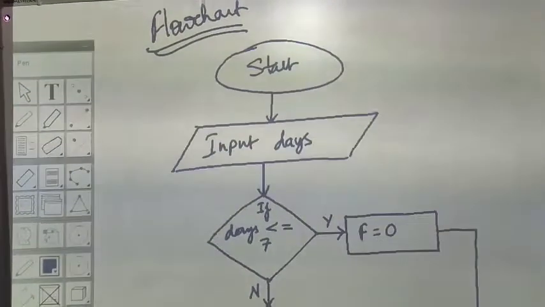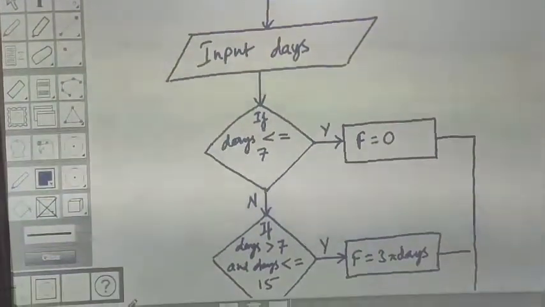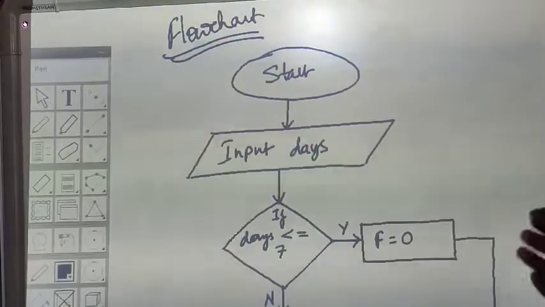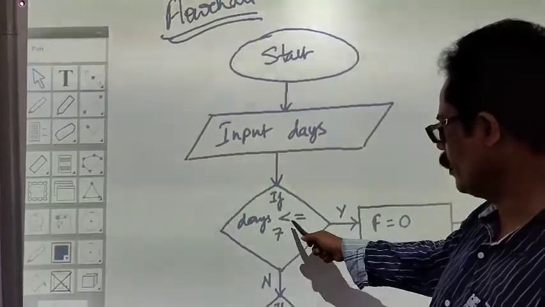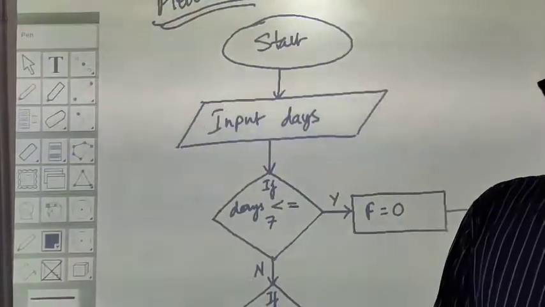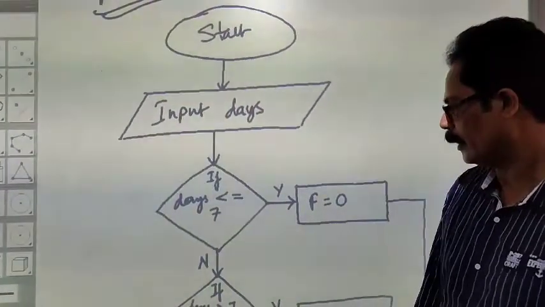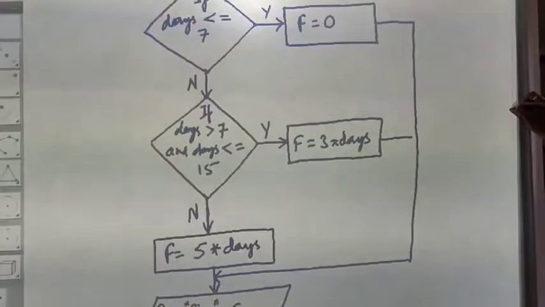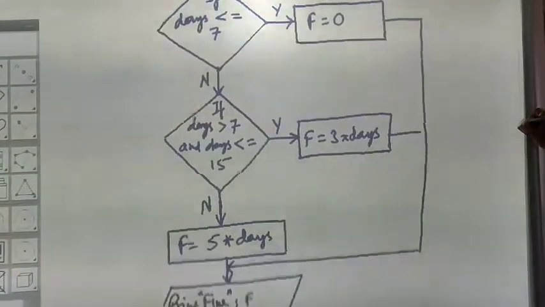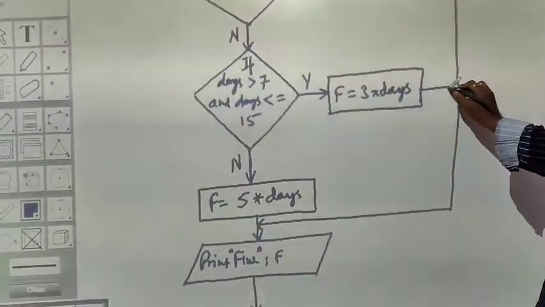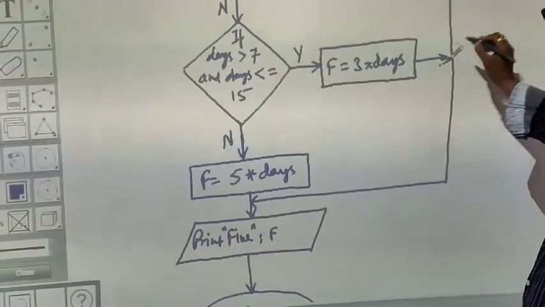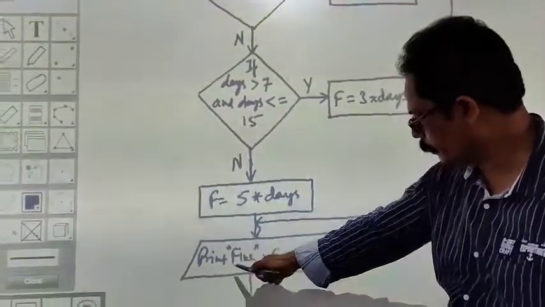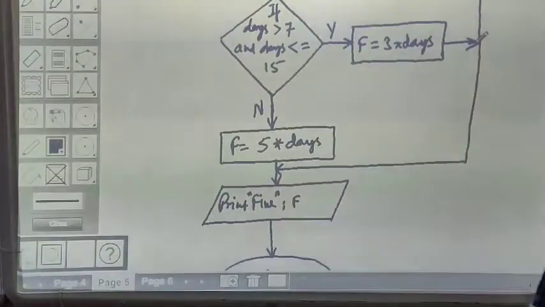So start, input or accept or read the number of days. I have taken the variable as days. You can also take a simple d. If days is less than or equal to 7, that means starting from 1 and up to 7, then in such cases f will be 0. After calculating f, look at where it is going. It is going straight away this side and then goes down, that means it prints fine and then goes to stop. That's what we are doing.